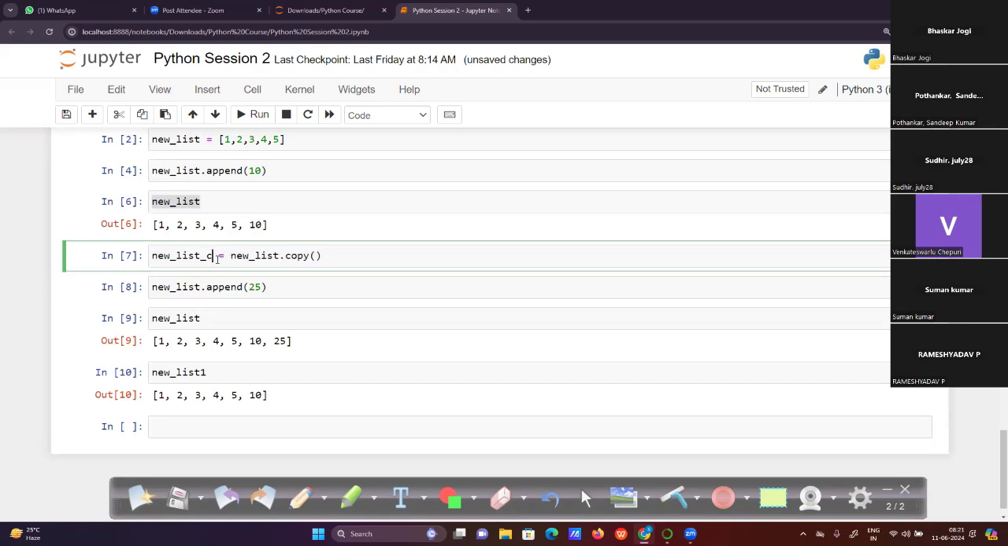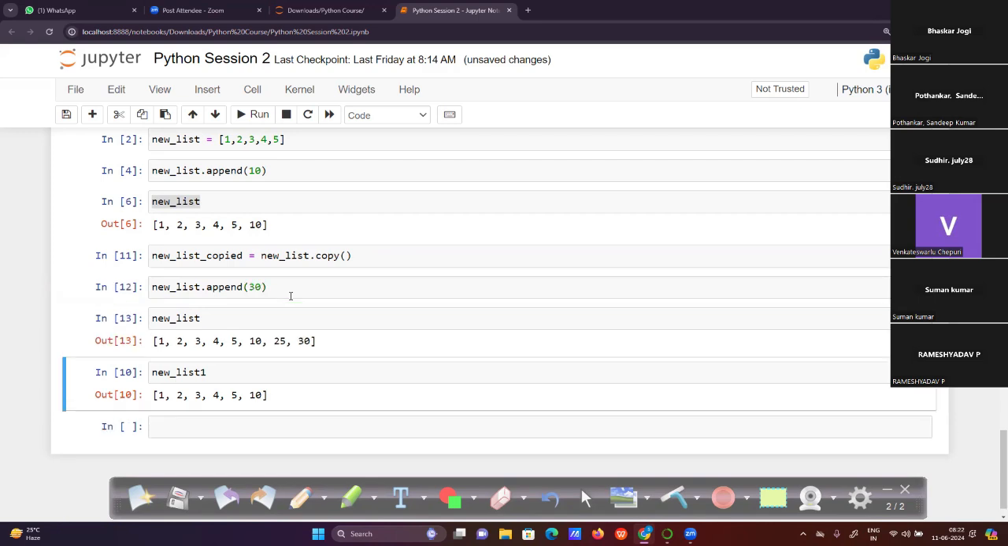For example, I can take new list copied. So if I change the original list, it will not impact anything in the copied list values. For example, I'm adding 30 to new list, but new list copied will not change, because the 25 also would come.